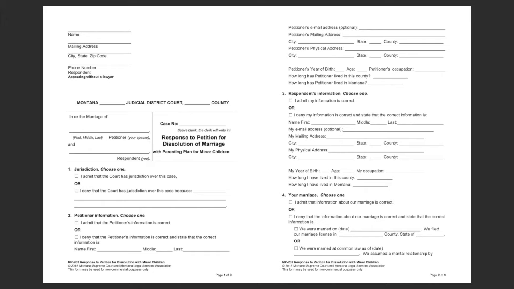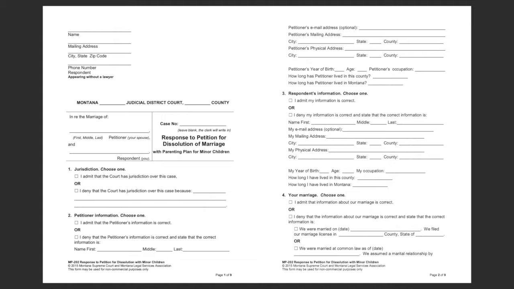If the other party's petition does not include numbers or the numbers do not match up to your response form, you can still complete your response. Simply read through the other party's petition to locate the information you need to complete each section of your response. If the other party's petition does not include the information you need to complete the numbered section of your response, you can deny that the information is correct and write in the correct information.